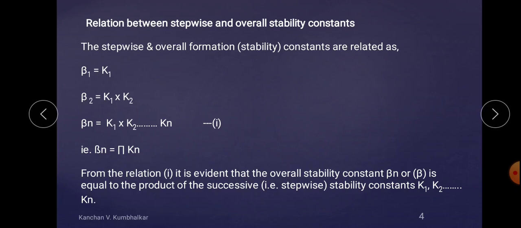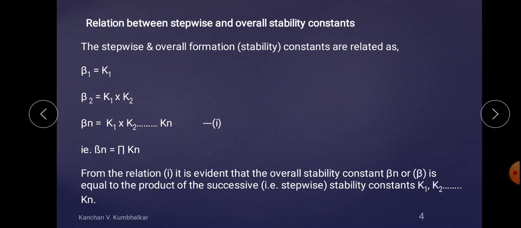But for the overall, beta 2 is counted as the overall formation or stability constant. Similarly, if we consider the same series of reactions for n steps, then on the basis of these two equations, we can write a general equation: beta n is K1 into K2 into K3 into K4 up to Kn.